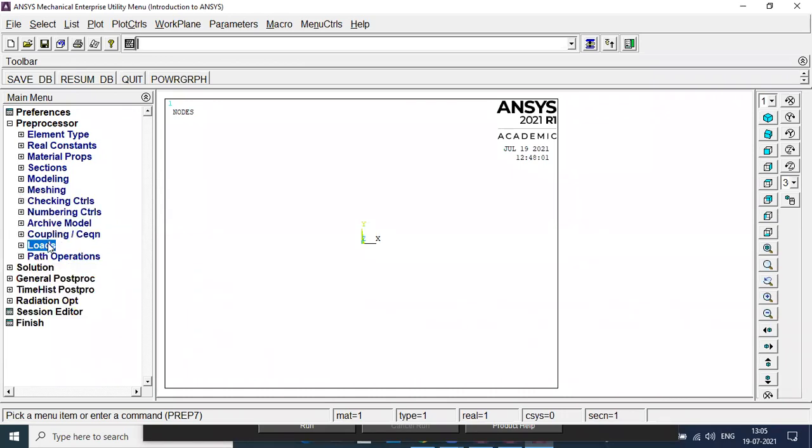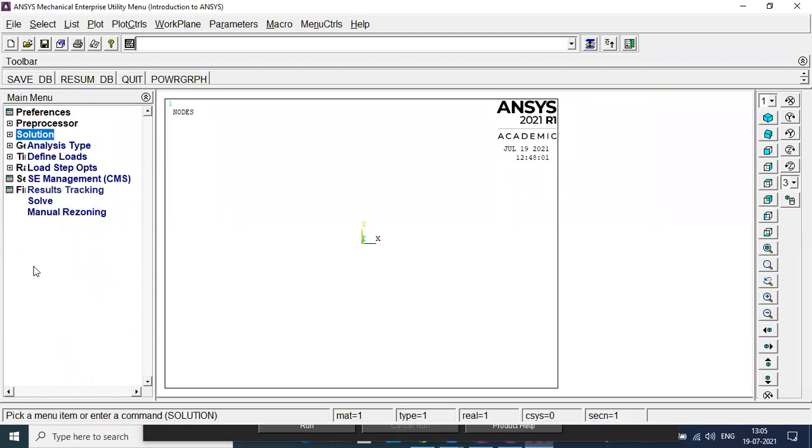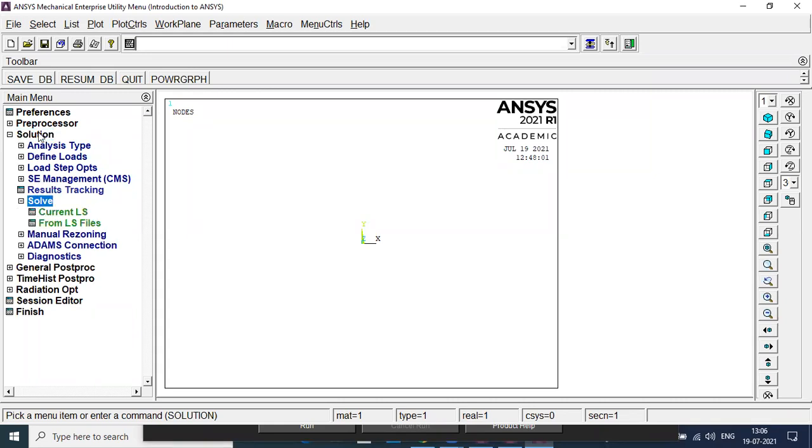Next thing is loads. In loads, we are going to apply the loads, like force and moments. But we cannot apply the loads until and unless we fix it at a certain point, that means until we impose certain boundary conditions, we are not able to apply the forces. And at the end, we will go to solution to solve the problem. In solution, we will just click on current LS, solve, and current LS. So we will get the solution.